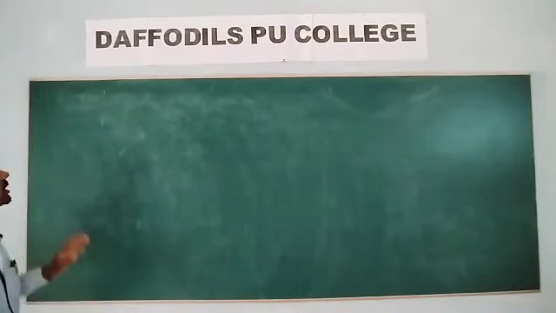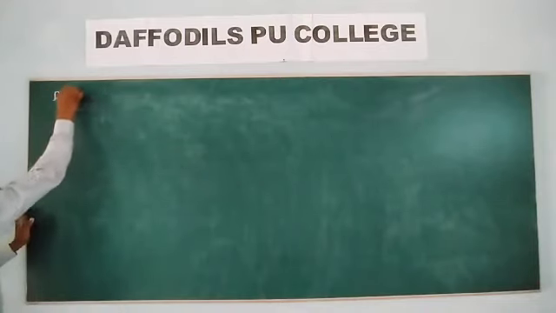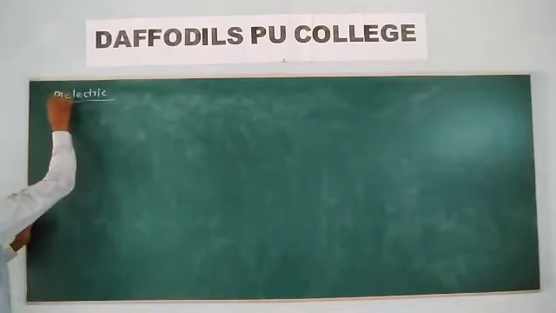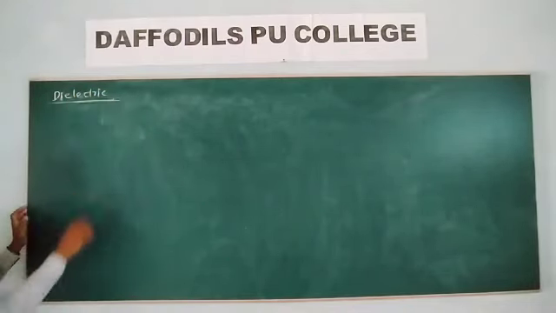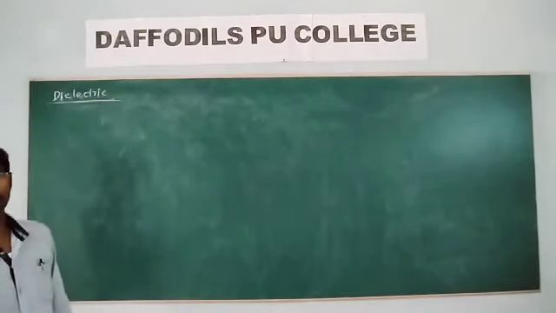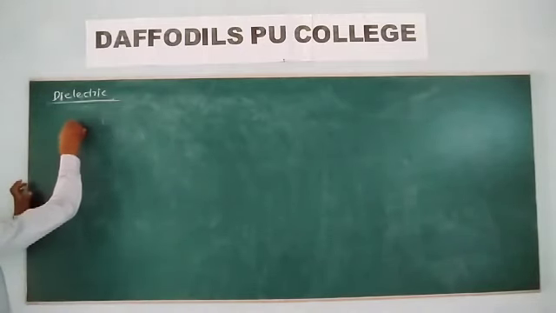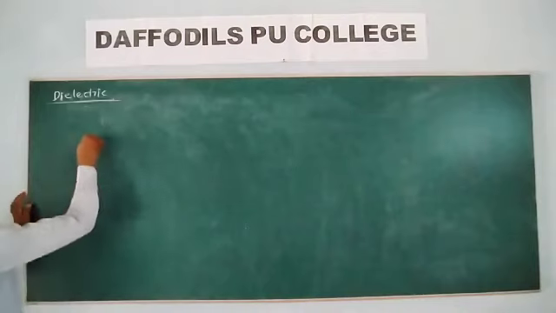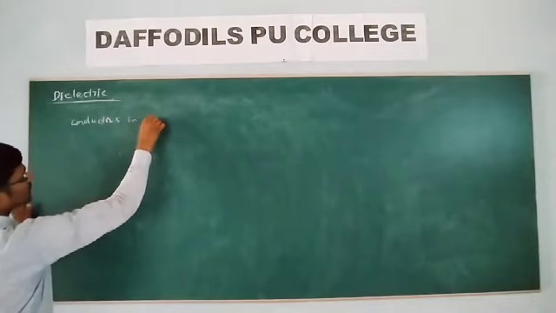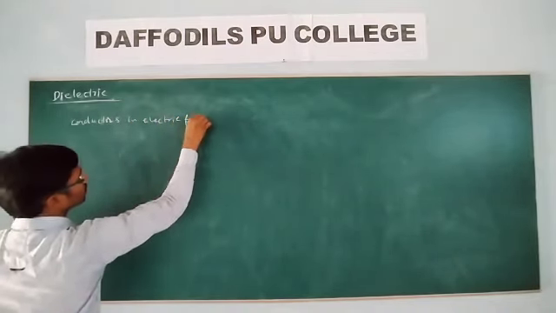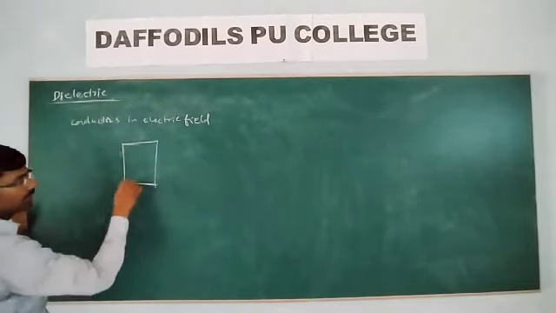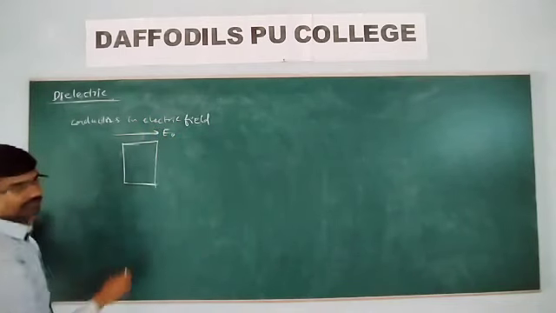Dielectrics are nothing but insulating materials. Insulators are nothing but dielectrics. Is it okay? But remember, when a conductor is placed in an electric field, what will happen? Let us take a conductor, and this is the direction of the electric field.